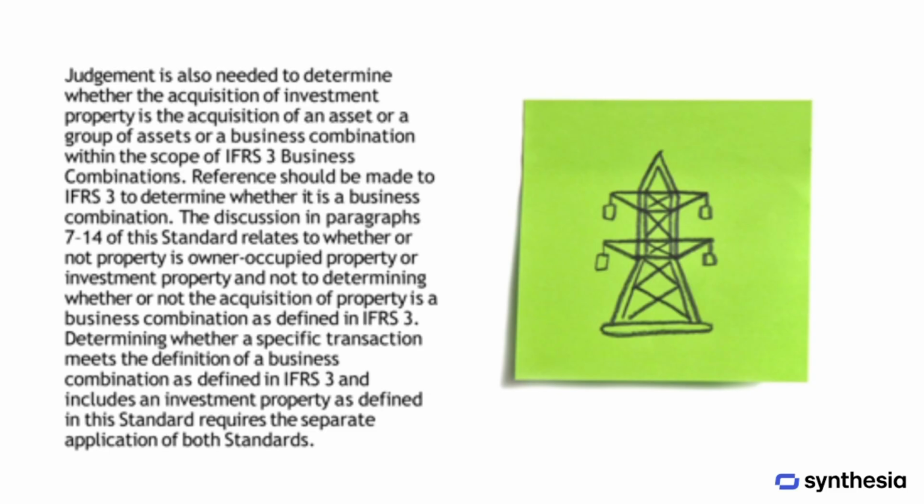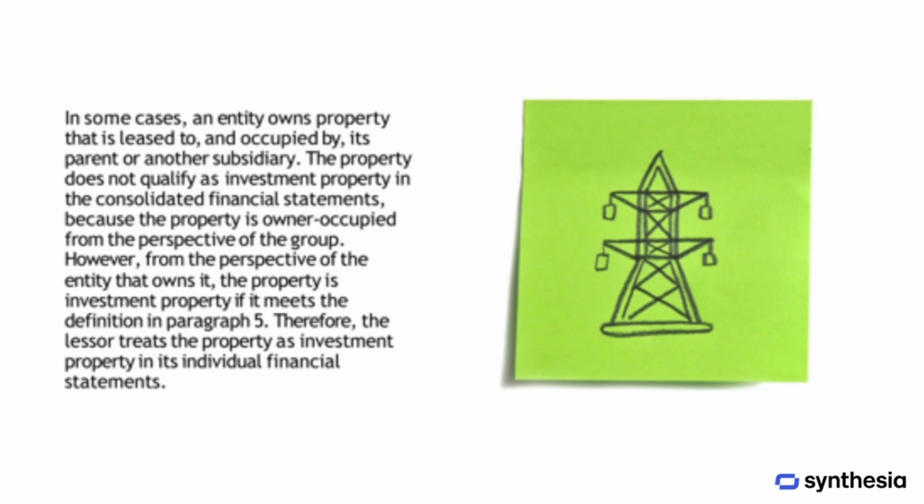The guidance in paragraph 7 to 14 of this standard addresses whether property is classified as owner-occupied or investment property, but does not deal with determining if the acquisition of property constitutes a business combination as defined in IFRS 3. To assess whether a specific transaction meets the definition of a business combination and includes an investment property, both IFRS 3 and this standard must be applied separately.